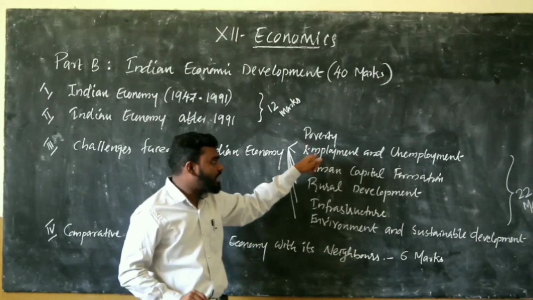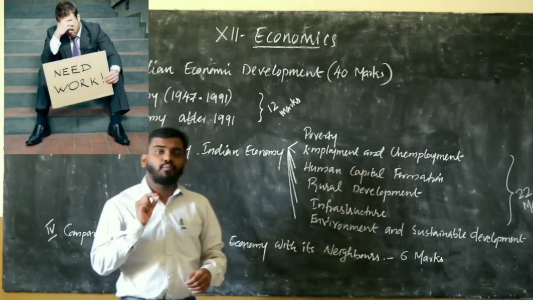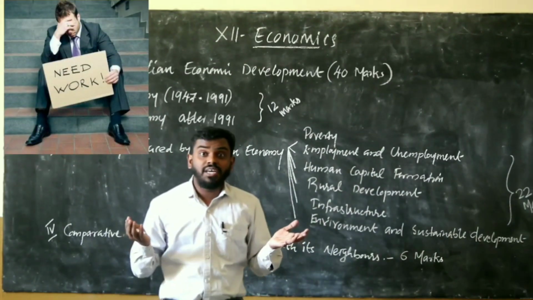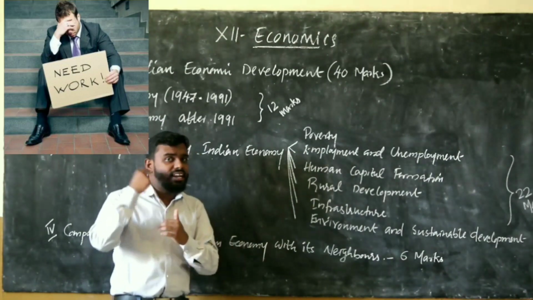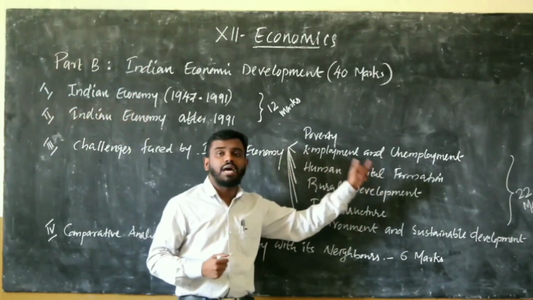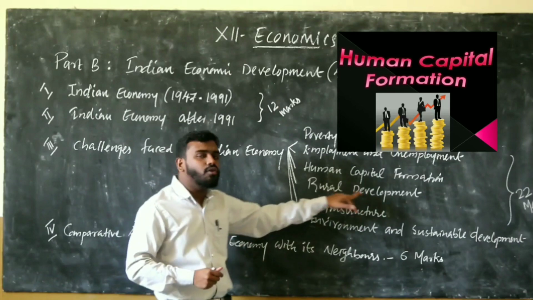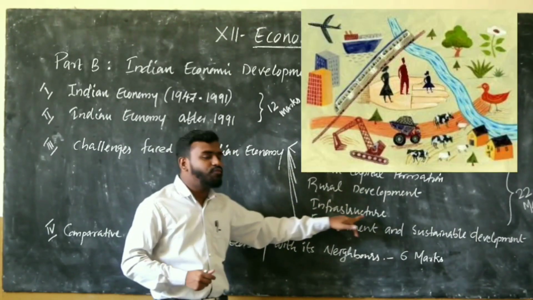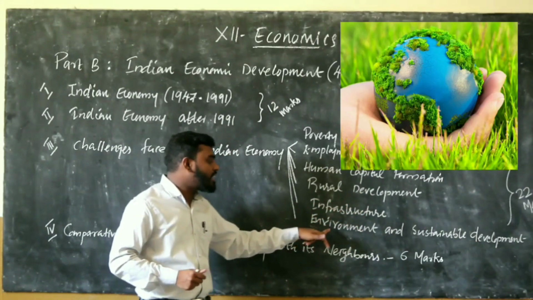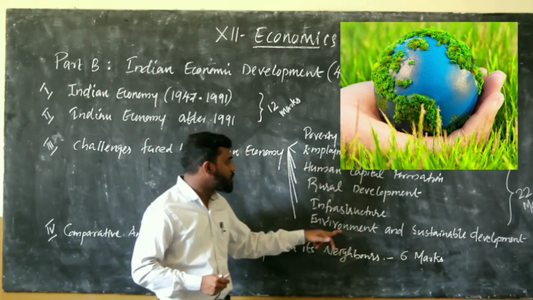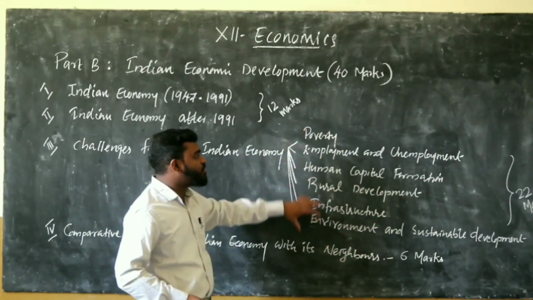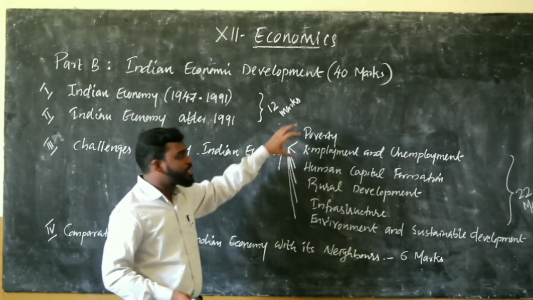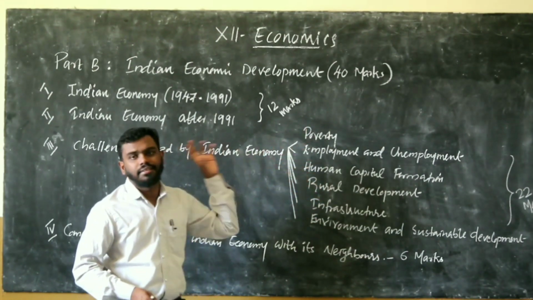Then the second one is employment and unemployment. Presently the Indian economy is facing a high rate of unemployment, so that is another challenge. Next is human capital formation, then rural development, then infrastructure, and the last one is environment and sustainable development. So these are the challenges faced by the Indian economy, and we will discuss them in detail.